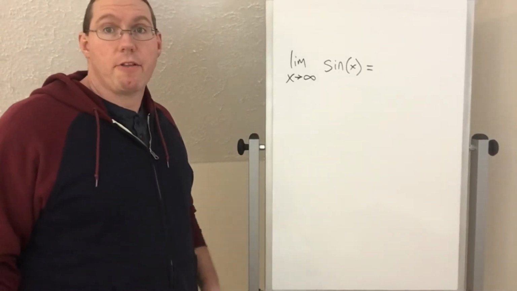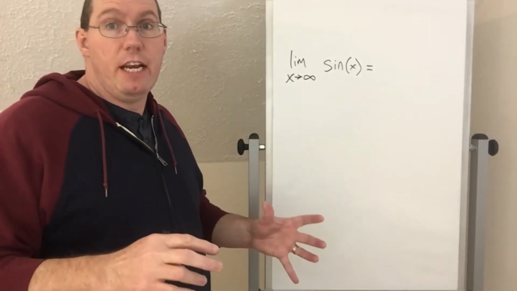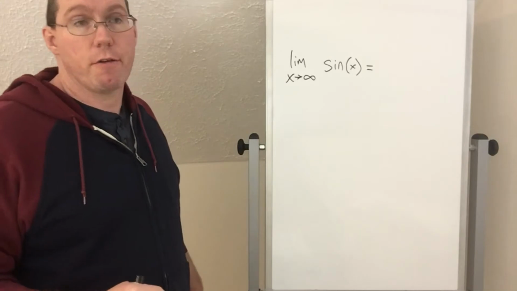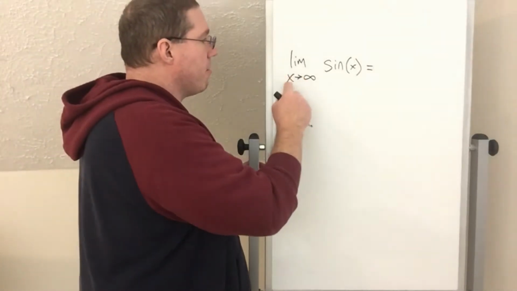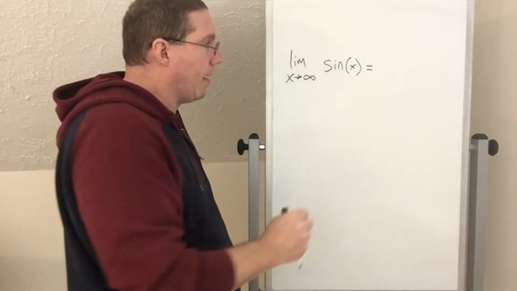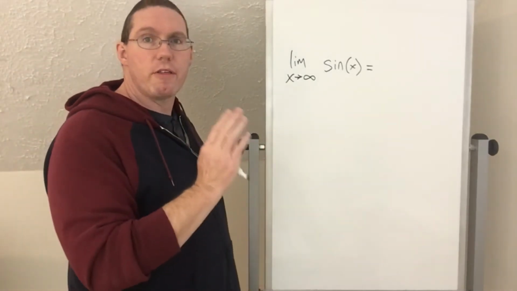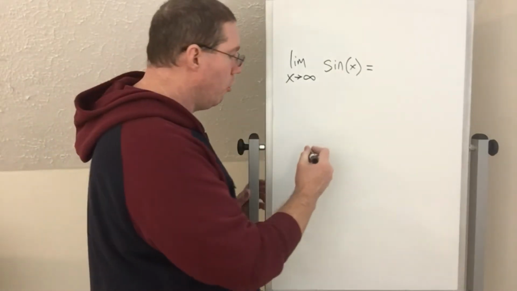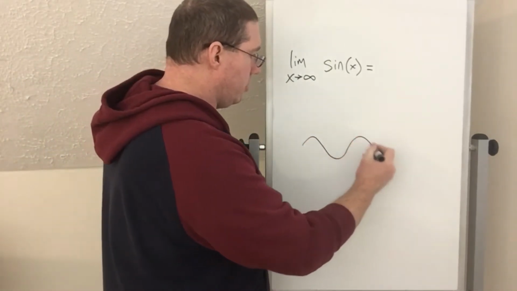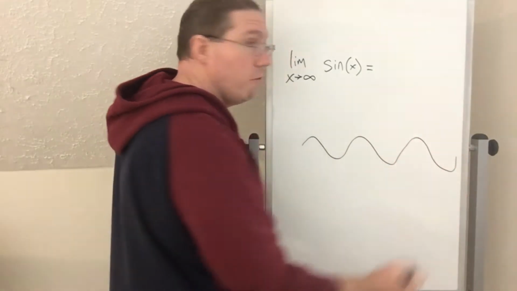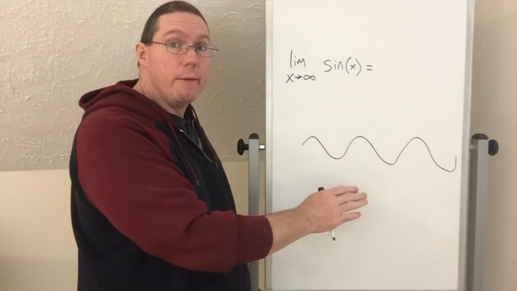All right, so what I want to do now is take what we just learned about limits at infinity and apply them to trigonometric functions, okay? So let's say we see the limit as x approaches infinity of sine of x. Well, what does sine of x do as the values get larger and larger and larger? Remember that sine of x does this. It just goes up and down between 1 and -1, right? And it goes out to infinity.